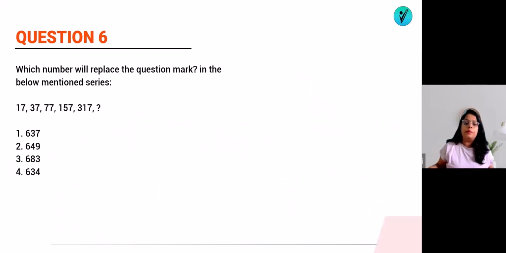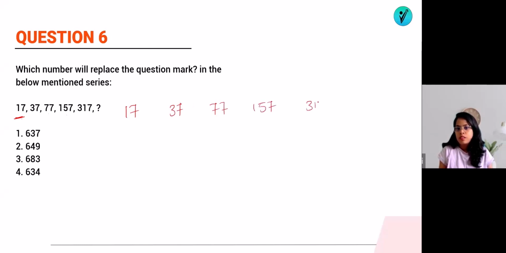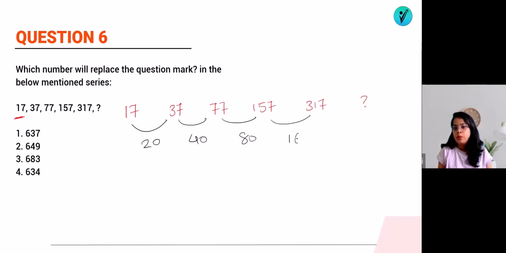So which number will be replaced in the question mark? Actually, the series is 17, 37, 77, 157, 317. So what is the difference between these two numbers? This difference is 20. This difference is 40. This difference is 80. This difference is 160.